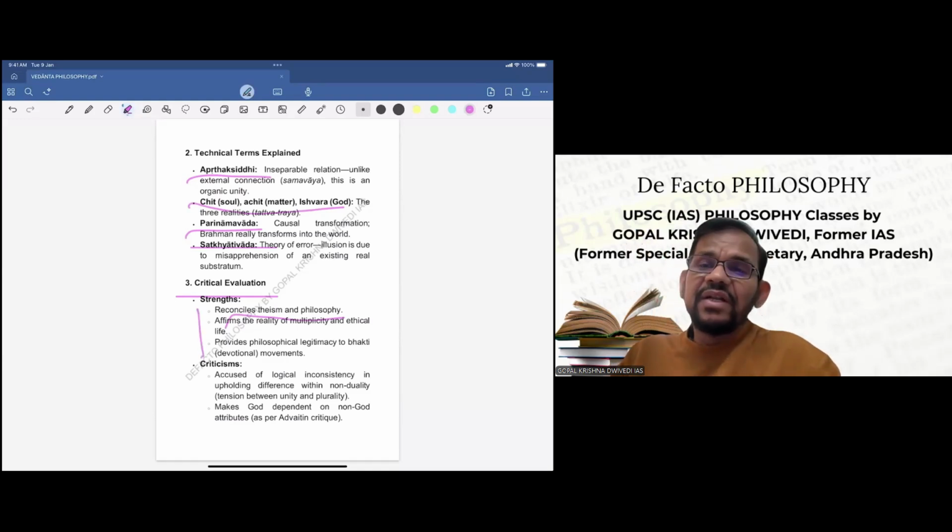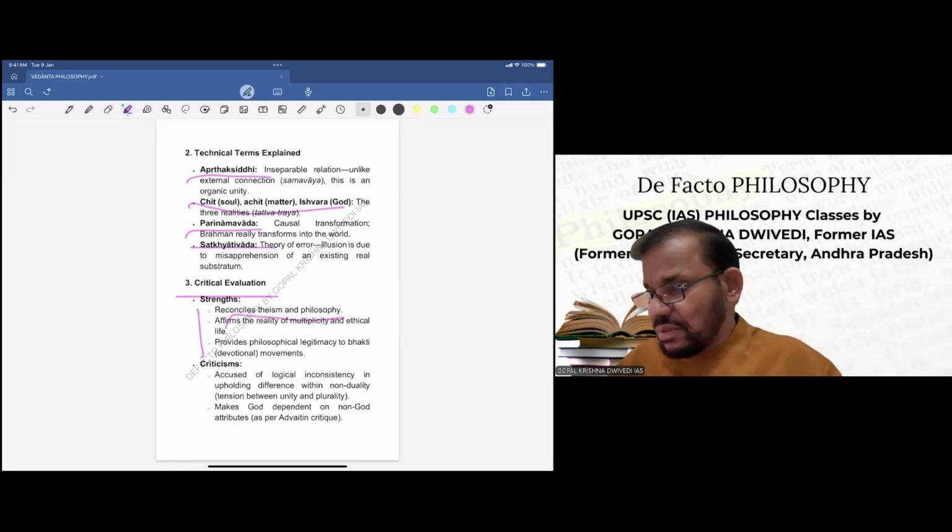But then once he mixes, it becomes again logically inconsistent. And this is one of the strongest cases, because Shankaracharya's philosophy's strongest point is it's logically very, very consistent and rational kind of system. In Ramanujacharya, when he mixes theism with that philosophy, it becomes logically inconsistent, and in upholding difference with non-duality, it makes God dependent on non-God attributes. So all kinds of criticism Advaita Vedantins pose against Ramanujacharya.